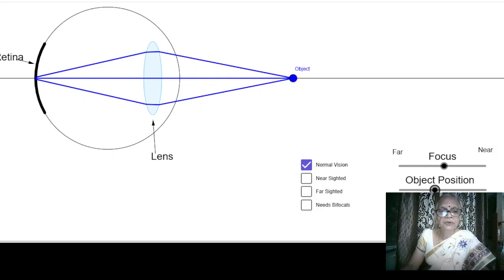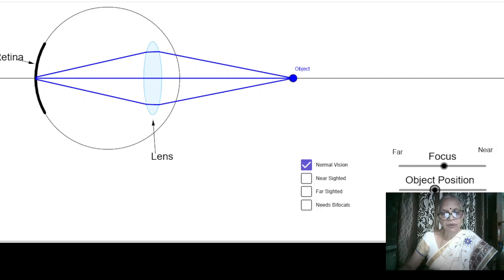Let us try to understand the optics of the human eye. So if this is the retina of this eye here, there is a natural lens which is embedded into our human eye, God's creation. So this is the object. The retina is the screen, the natural screen of the eye.